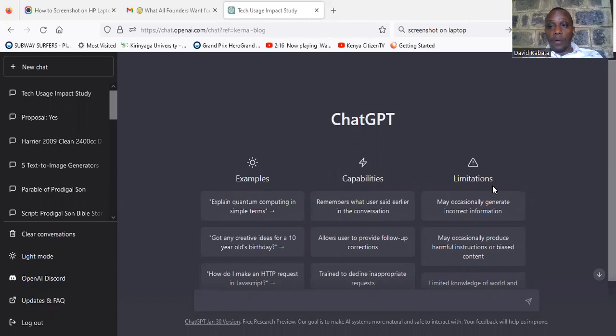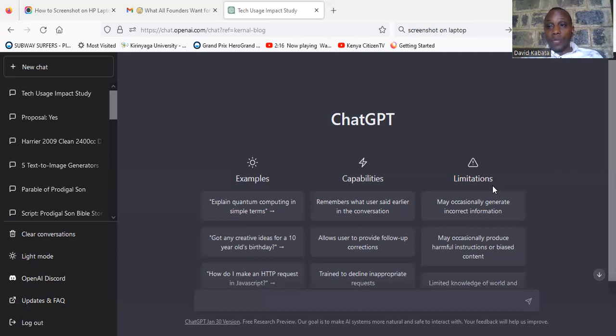I know there has been a big debate about how ChatGPT and other artificial intelligence platforms are coming to kill research or to make it possible for students to do research without due diligence or due process, due to plagiarism and all this. But even as we talk about that, I think we also need to go further and ask ourselves, how can we use these platforms to actually do quality research? Or how can these platforms help us to carry out our research?